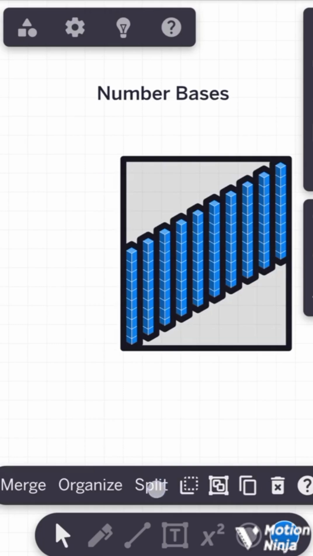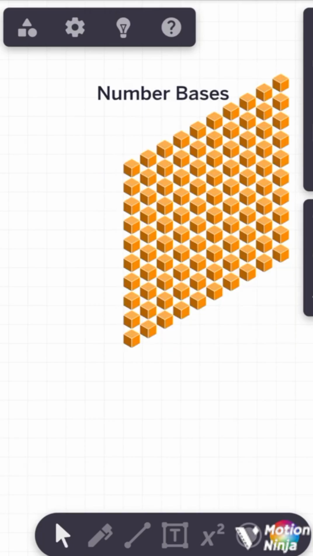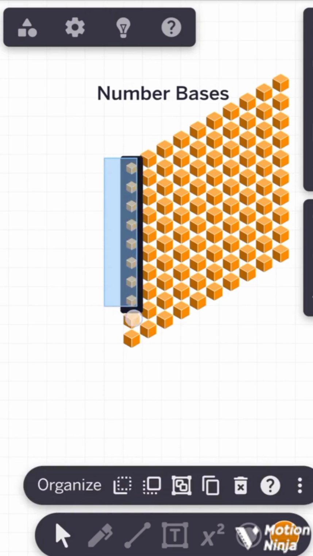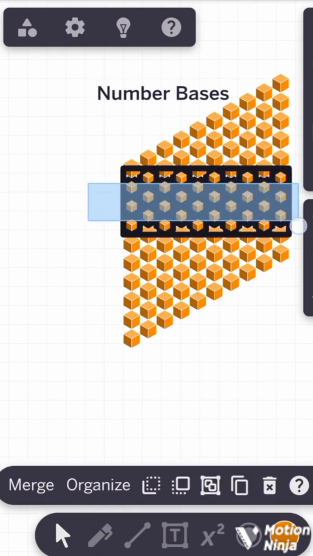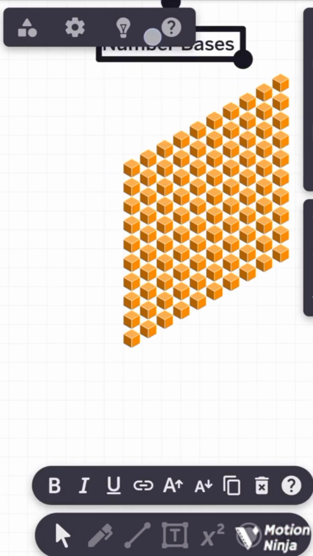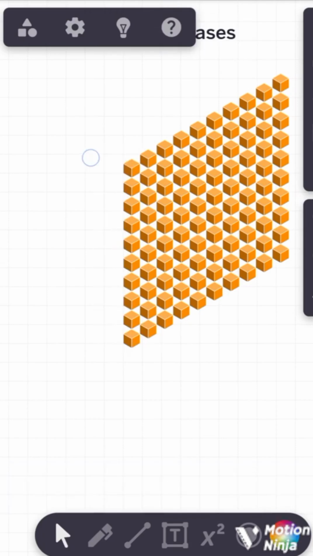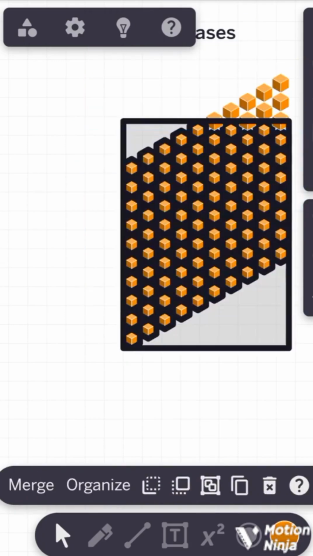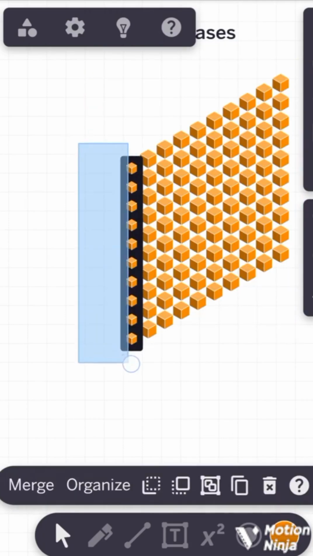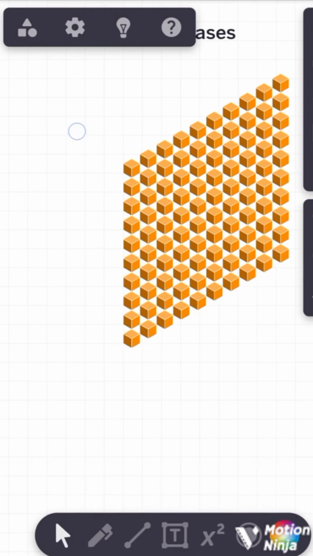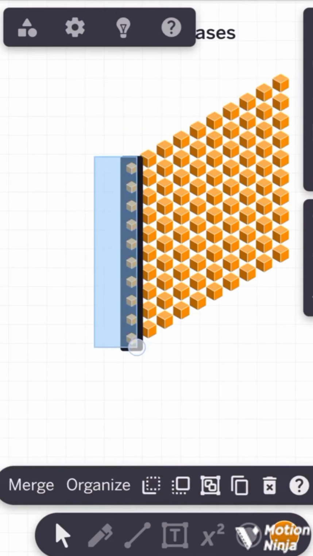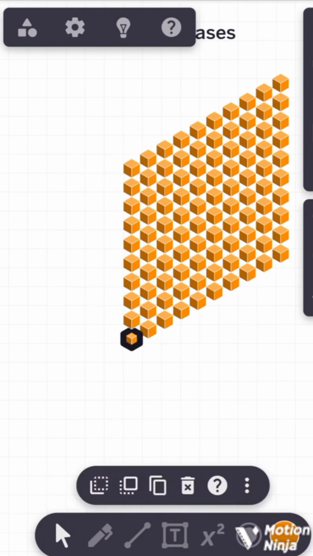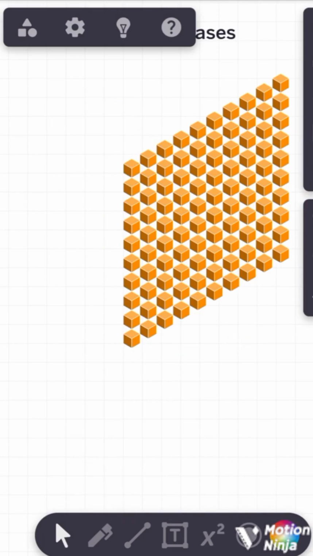So we now have 10 groups of 10 groups of 1s. Okay, so there are 10 of these groups, and each group contains 10 of 1s. Okay, so that's the difference here. So 10 groups of 10 groups of 1s.